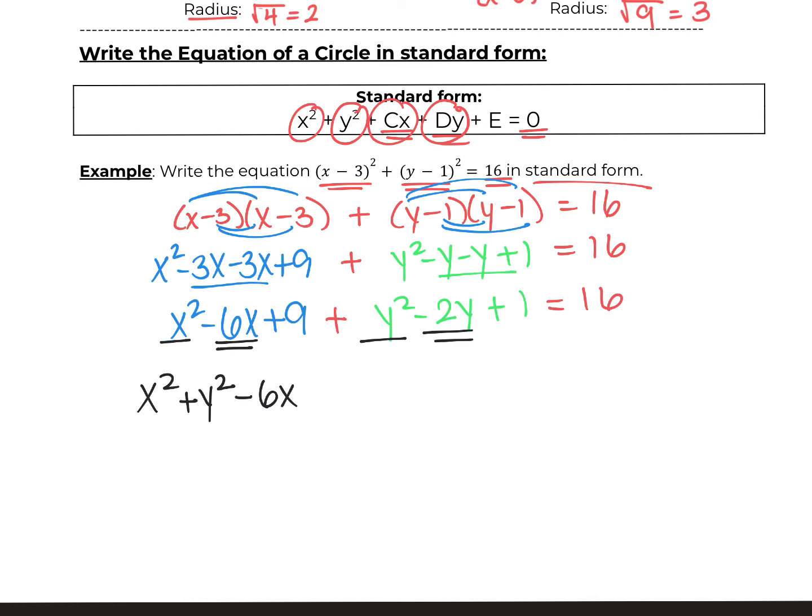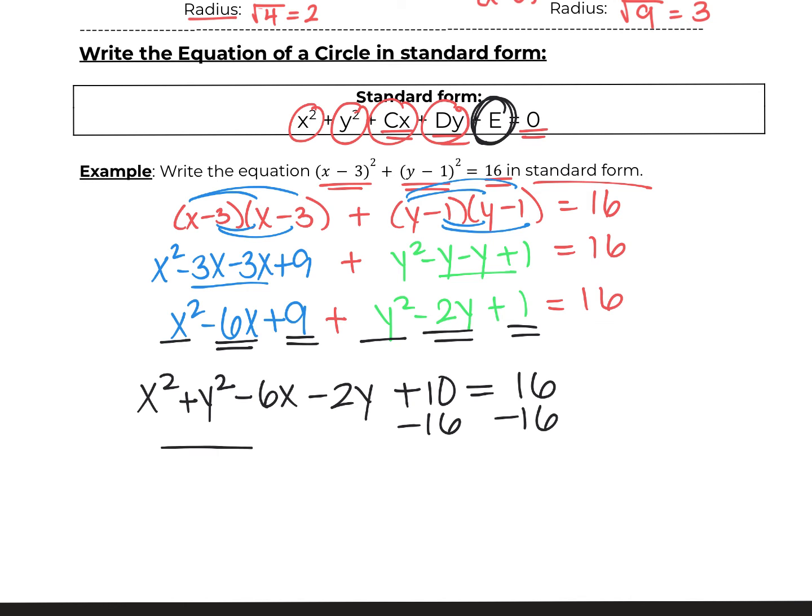Then the y term, negative 2y. And then one number, e, equals 0. Well, I have 9 and 1, which I can make 10, and that's equal to 16. So if I want to get it equal to 0, all I'm going to have to do is subtract 16. So I've got x squared plus y squared minus 6x minus 2y.